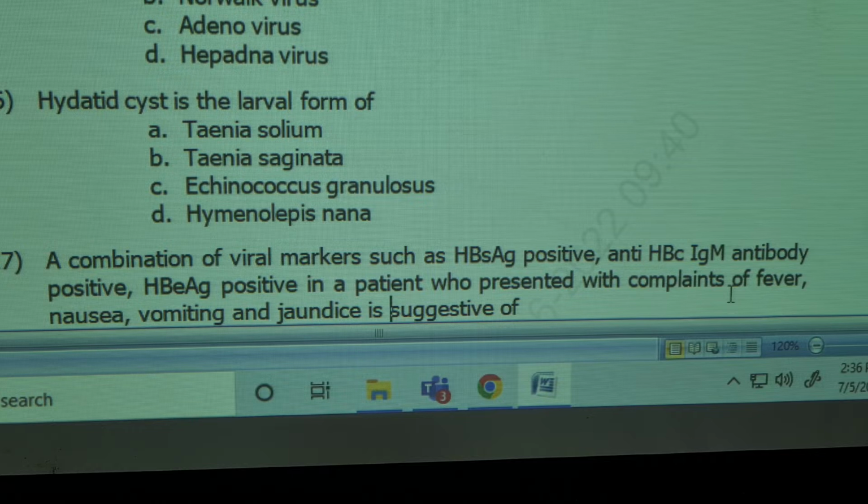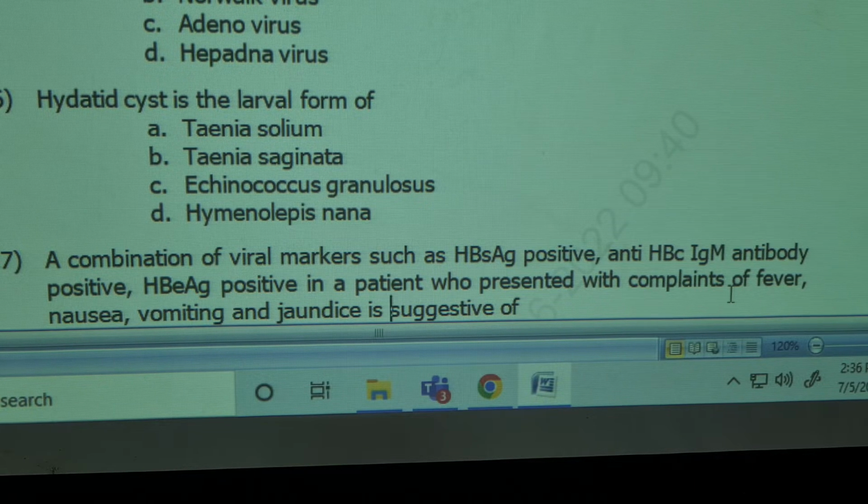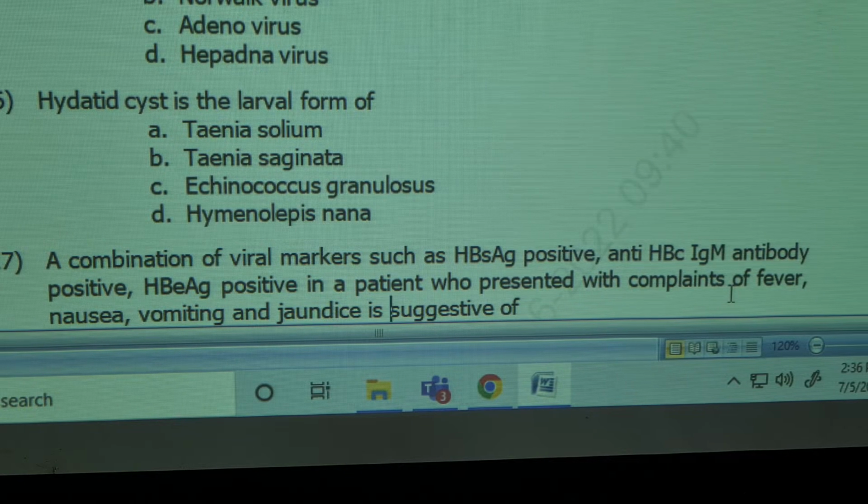Hydatid cyst is a larval form of Taenia solium, Taenia saginata, Echinococcus granulosus, Hymenolepis nana. Parasitology we have introduced already, classification and all. We have taken one full class. It is Echinococcus granulosus.